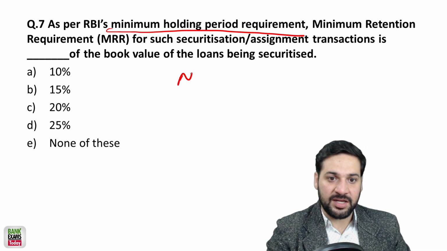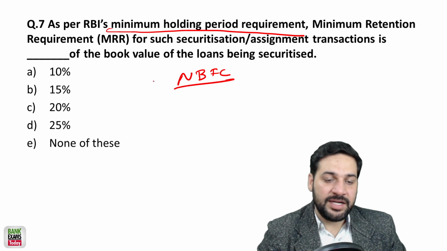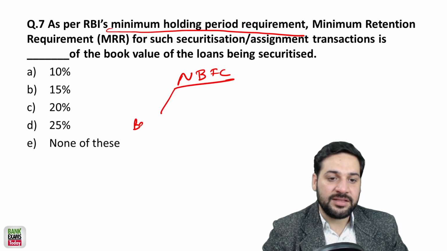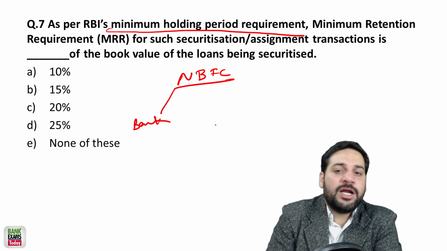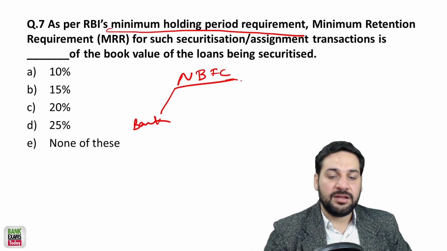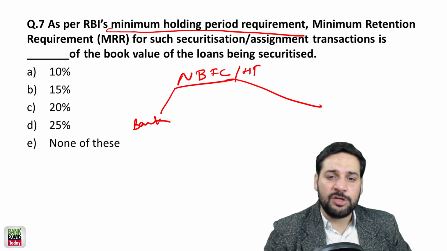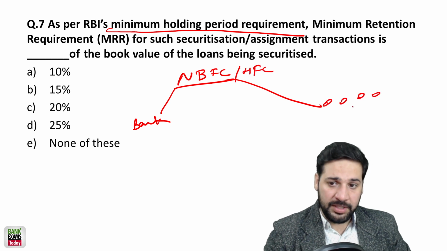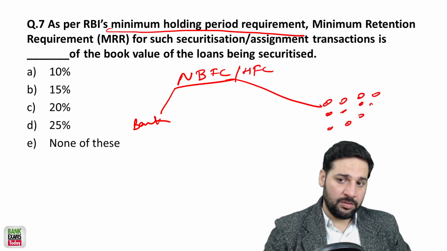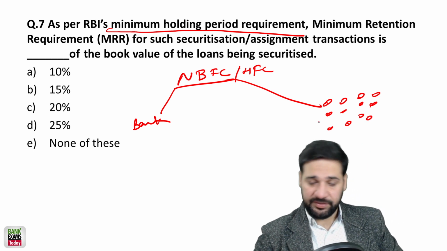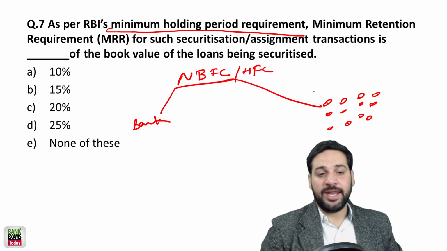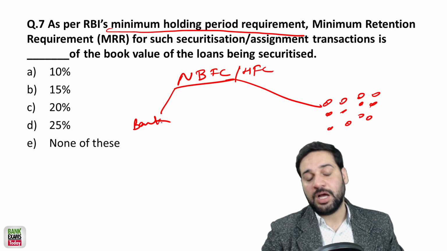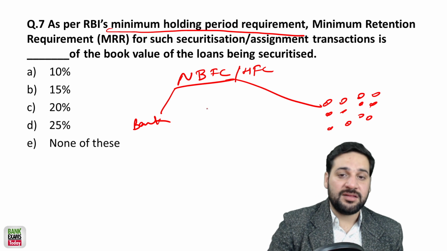See student, there are NBFCs, right? They take loans from the banks. These are generally short-term loans, 1 year, 2 year, 5 year loans. And these NBFCs and HFCs are giving loans to people like you and me who are taking a housing loan for 20 years, 25 years, 15 years, right? So there is an asset liability management issue. How can they actually pay the banks, how can they service the loans? That's really difficult for them.